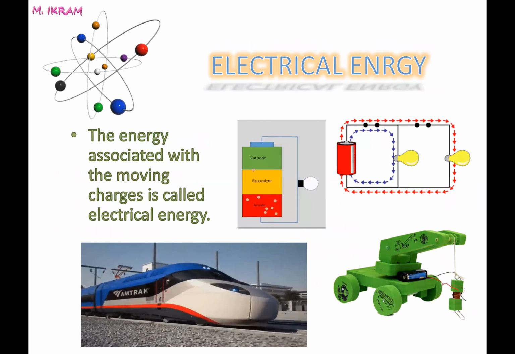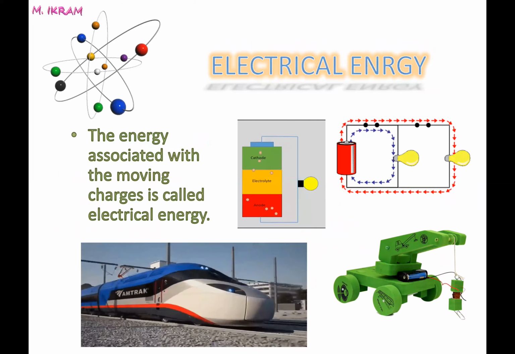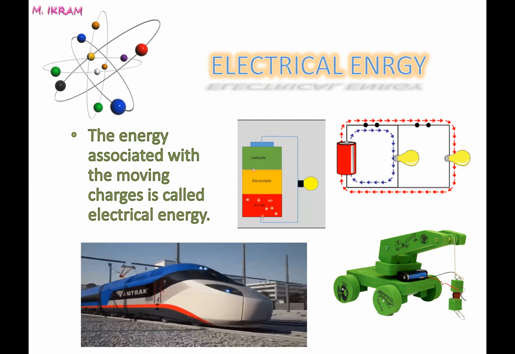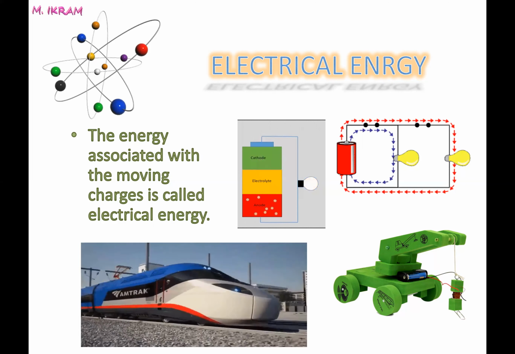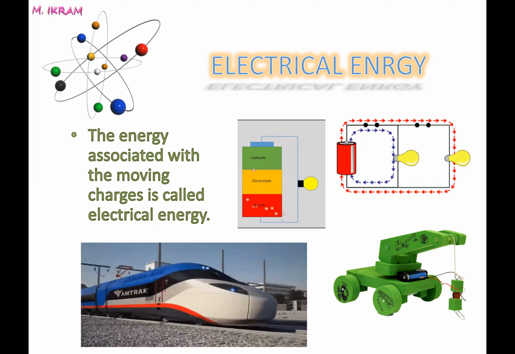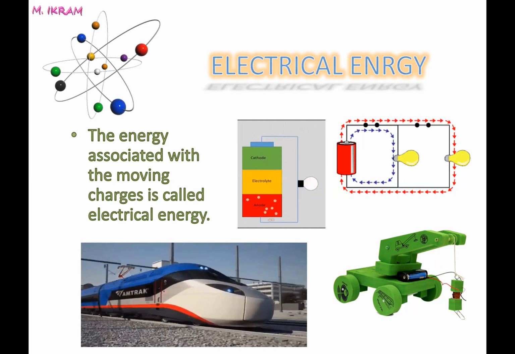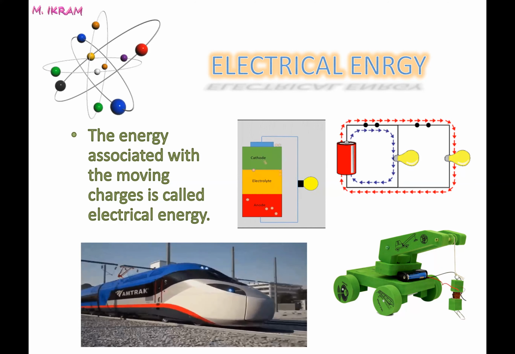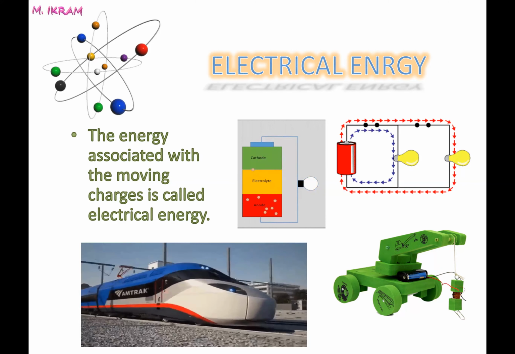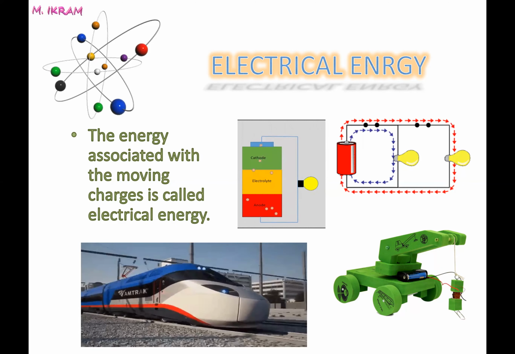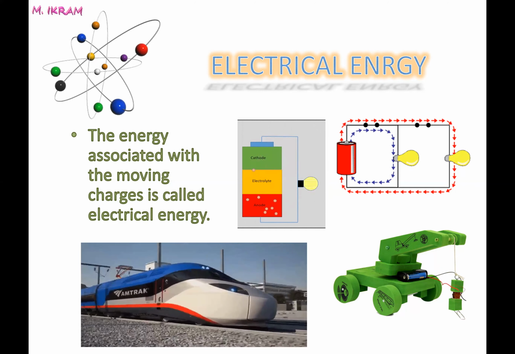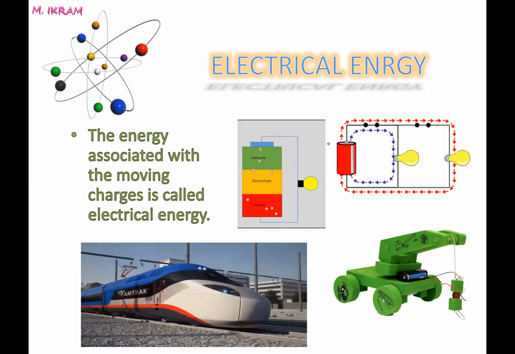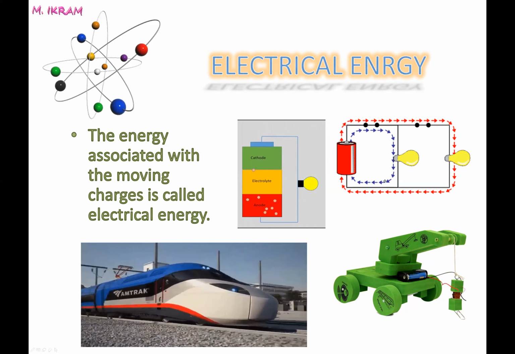So when the charges move, they carry electrical energy, and electrical energy is the most wanted energy. Today, if a nation is in need, it is of much more electrical energy. And if you remember, I told you electrical energy is the kind of energy which manifests itself in many other forms. I told you that electrical energy produces six effects. I told you electrical energy produces light. As you see in this animation, as the charges move, their kinetic energy is changed into light energy.